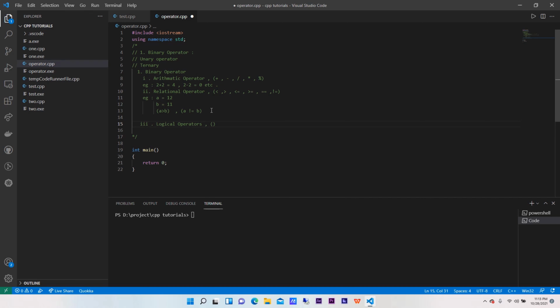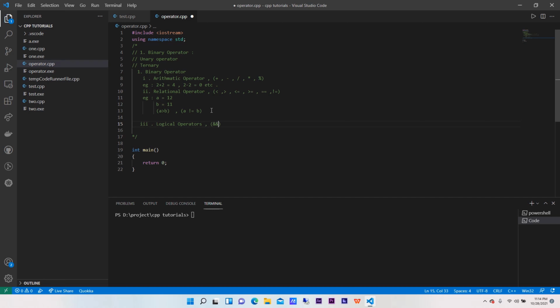Now logical operators. When we say logic, if you have gone through your electrical and electronics subjects, you have made gates like AND gates, OR gates, and NOT, and you have also gone through NOR. So basically they are logical.